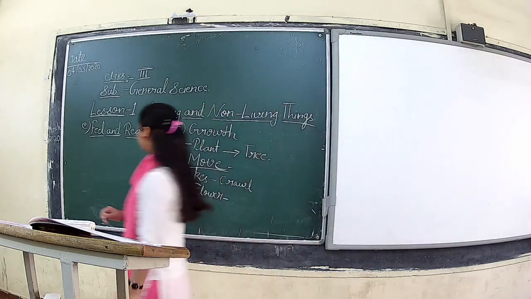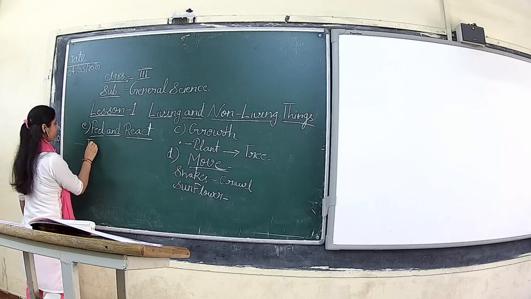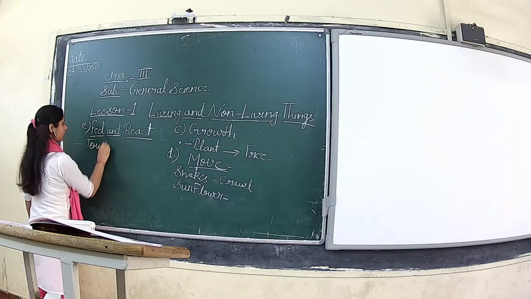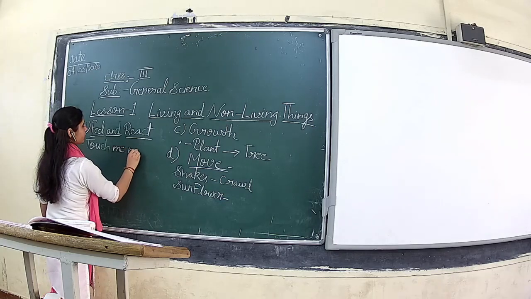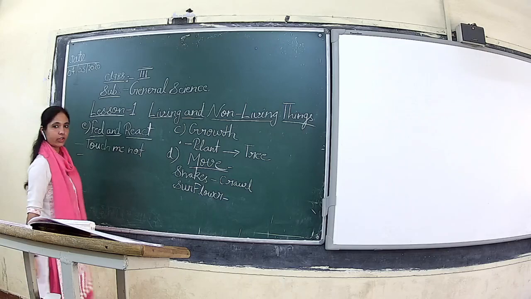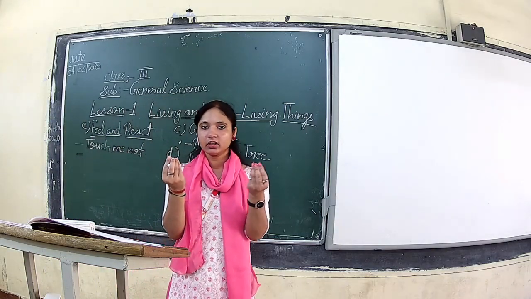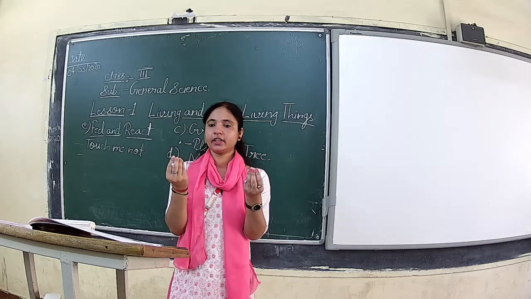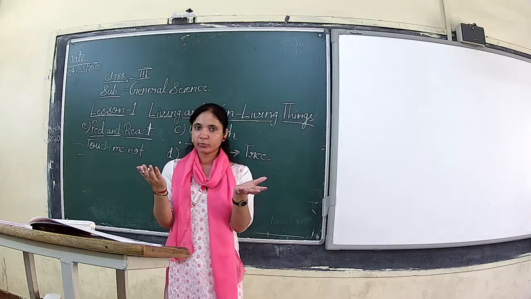Take the example of the famous plant known as touch-me-not. When we touch the leaves of this plant, it folds its leaves, and then after some time it comes back to its real position.